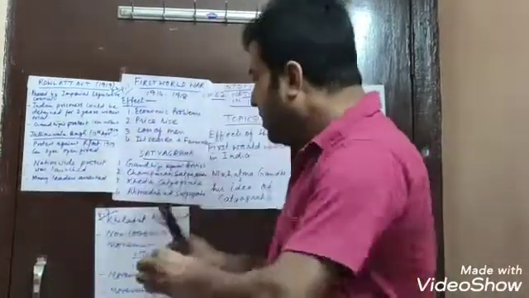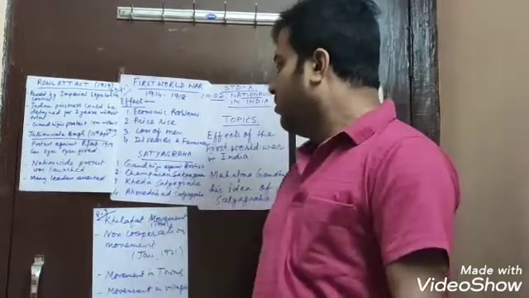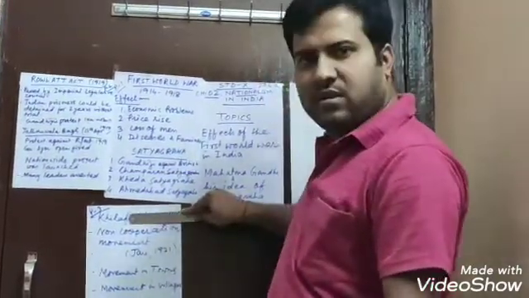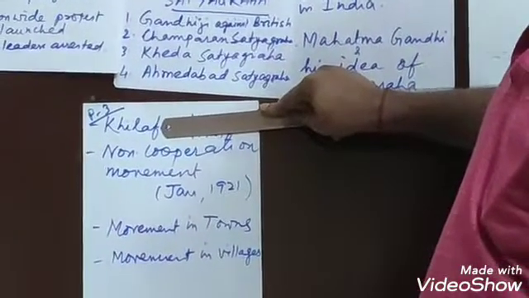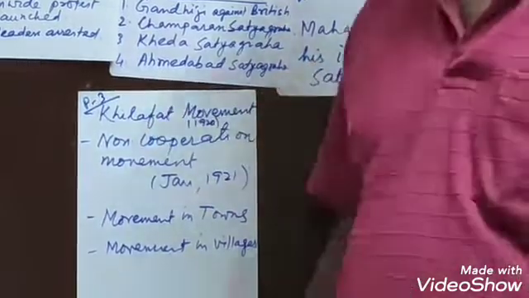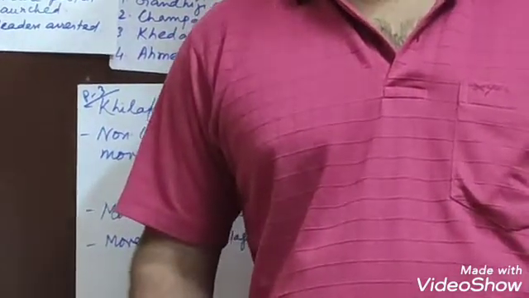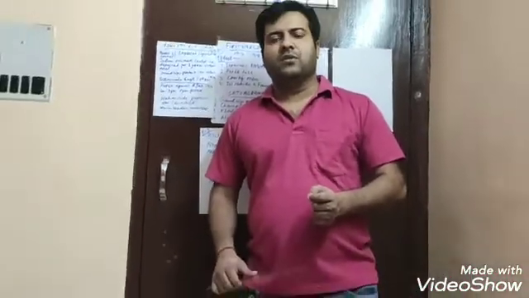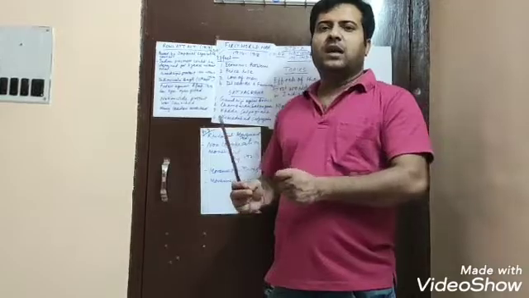Now what actually was this Khilafat movement? From the word Khilafat, you can understand the word Khilaf. You can see this Khilafat comes from the word Khilaf. Khilaf means against. Against whom? Against the British. Now who turned against the British? These Ali brothers, Muhammad Ali and Shaukat Ali.